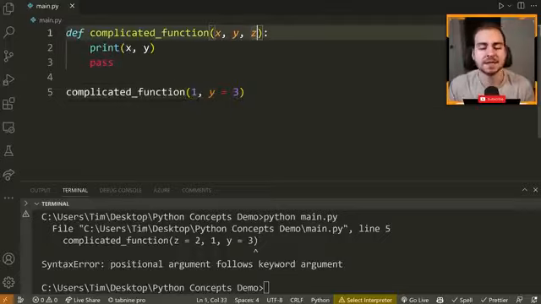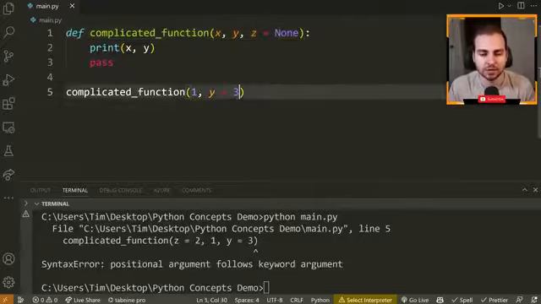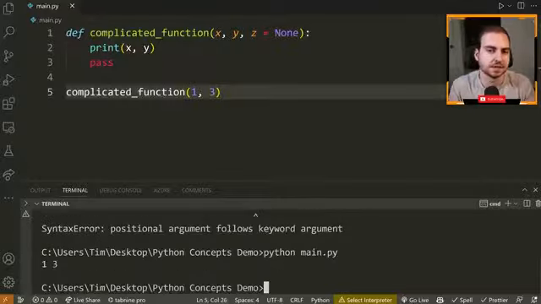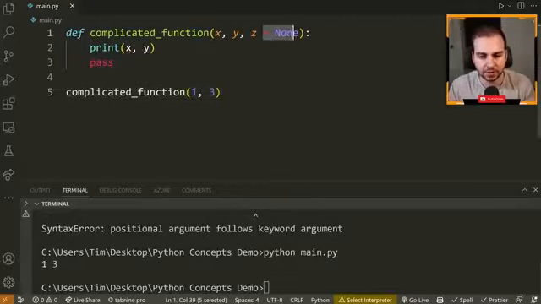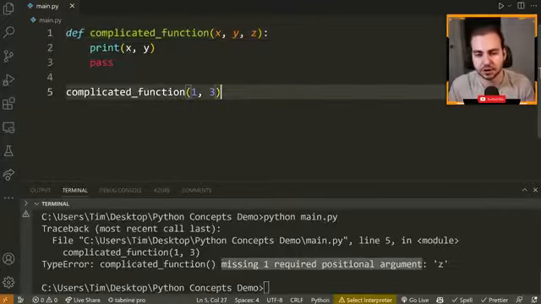Okay, next thing is optional parameters. So inside of your function, you can mark one of your parameters as optional by putting an equal sign. So if I do z equals, in this case, None, now this is optional, meaning I'm not required to pass it when I call this function. So if I call with 1 and 3 here, you can see this is perfectly fine. However, if I got rid of the equal sign here, so I made this no longer optional, then I get an error and it says it's missing one required positional argument.